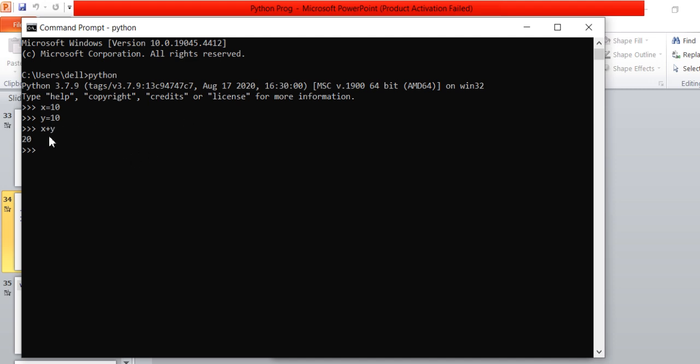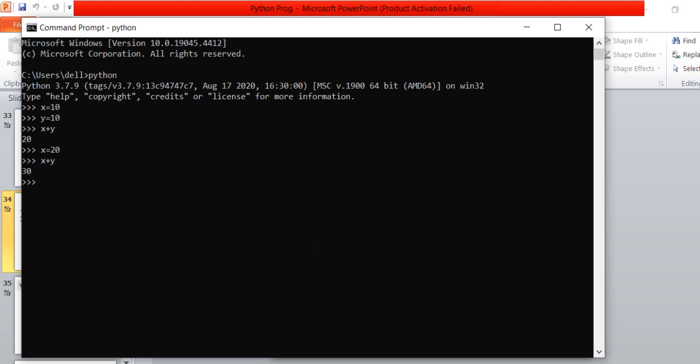It means we can use variable name instead of using value. I am not defining the value here. I am directly using the variable name and we will get the answer. If I want to change the value of a variable, suppose I am typing here x equal to 20. Now I have changed the value of the variable. Now I am doing addition here, x plus y. Then we will get the answer 30.